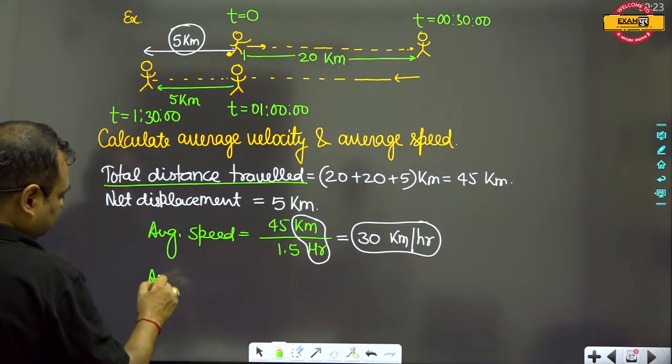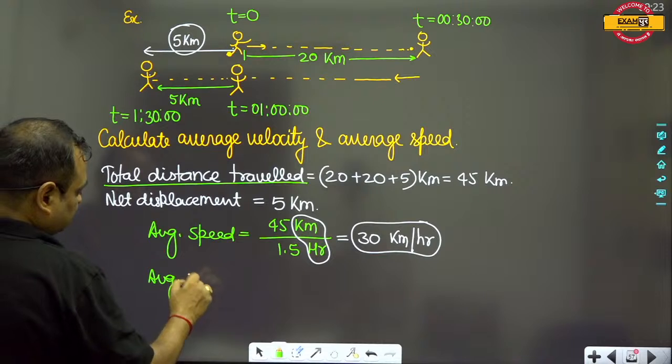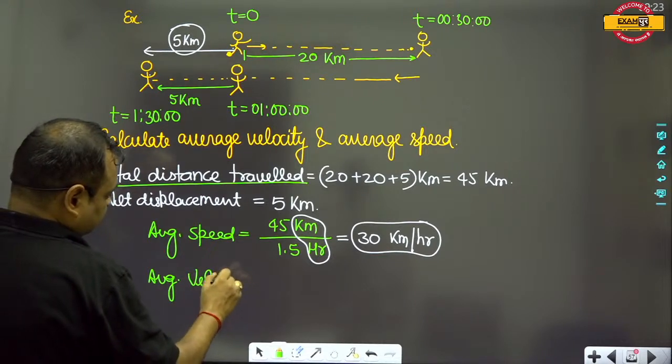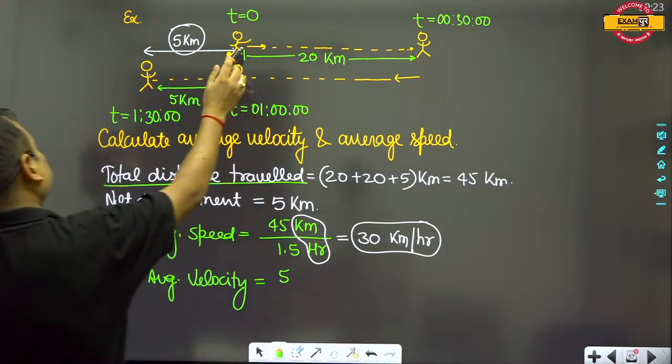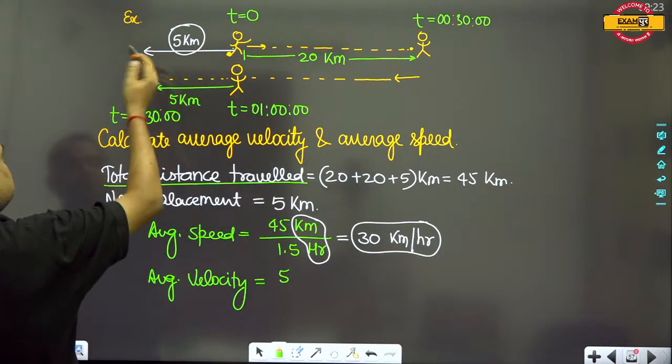Now, if we calculate the average velocity, then obviously only 5 kilometers has been traveled by this man from the initial position to the final position.